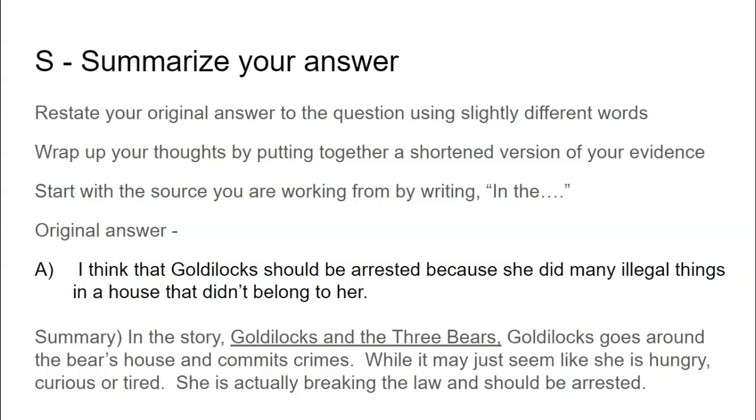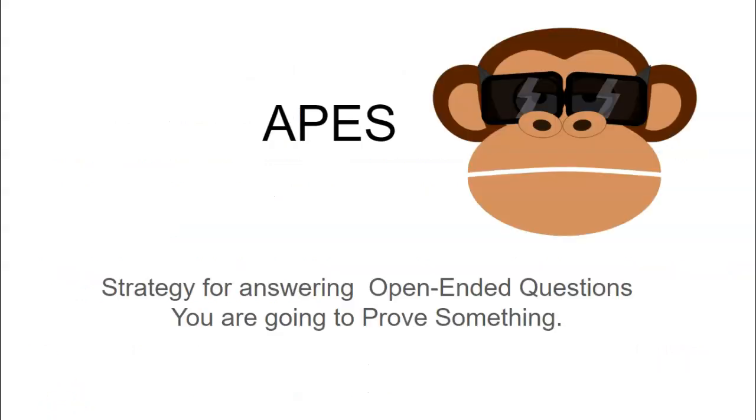So here's your original answer. I think that Goldilocks should be arrested because she did many illegal things in a house that didn't belong to her. A summary for this might look like this. In the story, Goldilocks and the Three Bears, Goldilocks goes around in the bear's house and commits crimes. While it may seem like she is hungry, curious, or tired, she's actually breaking the law and should be arrested. That is what APES should look like.